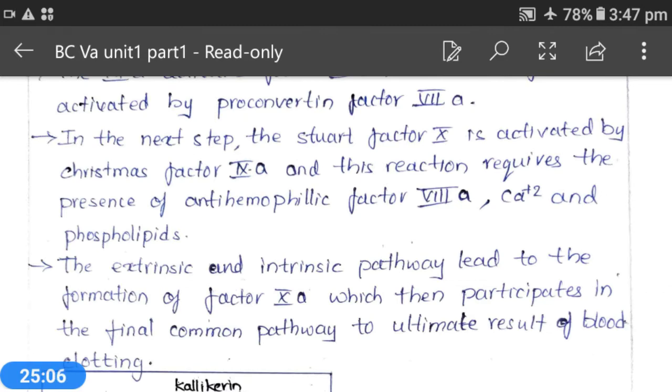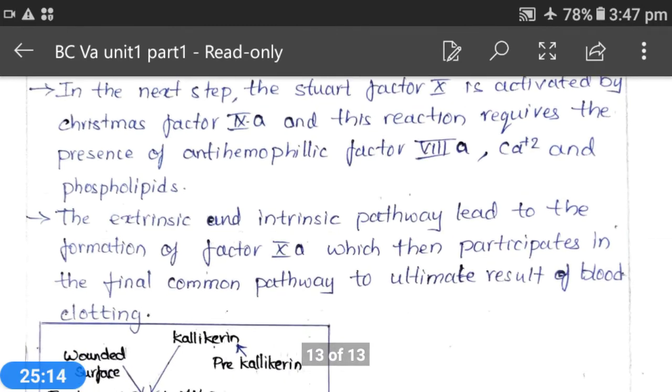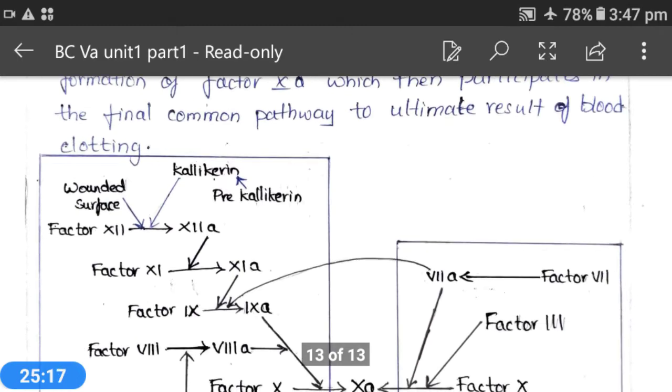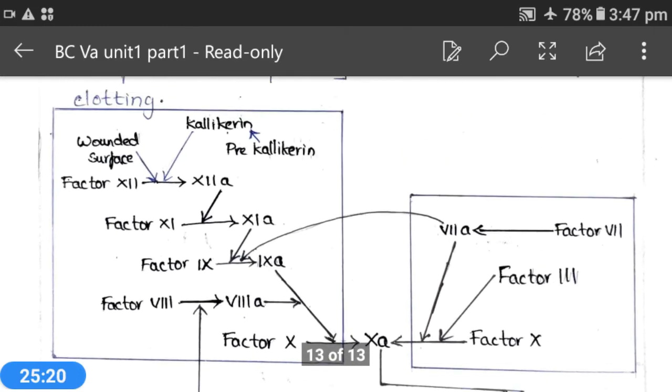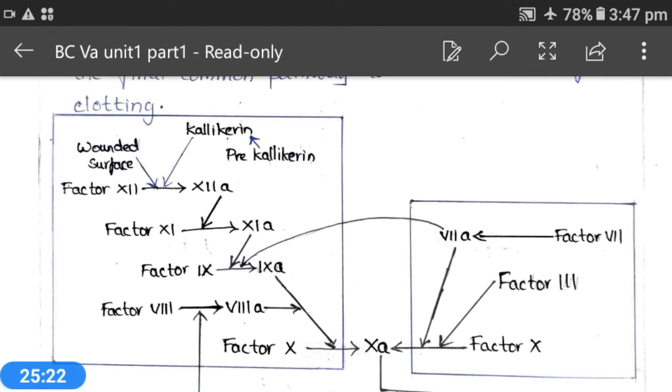Okay, and these fibrin monomers will be attached and formed into a hard clot with the help of factor 13, and this factor 13 is formed from the reaction of factor 5, and this will activate factor 13 to form factor 13A, and this factor 13A will act on fibrin monomers to form the fibrin hard clot.